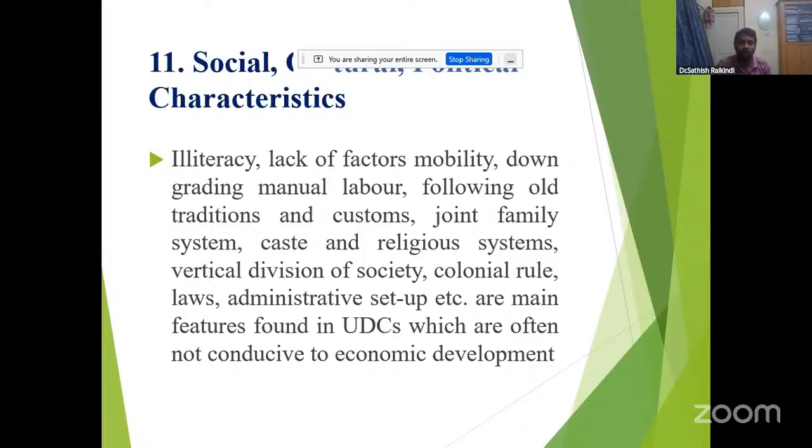Social aspects are the most important here. The literacy problem, lack of factor mobility, where one cannot move to another place, downgrading of manual labor, old traditions and methods, customs, rituals, joint family system, caste, religion, vertical division of society, colonial rule, British rule, laws, and administration. These are all problems in underdeveloped countries.